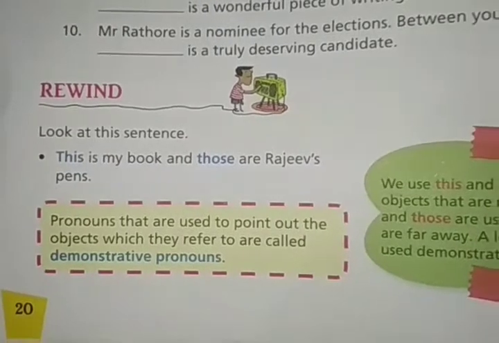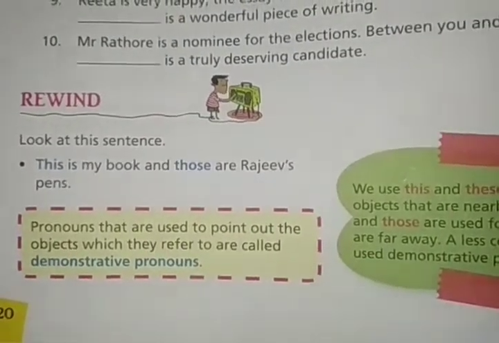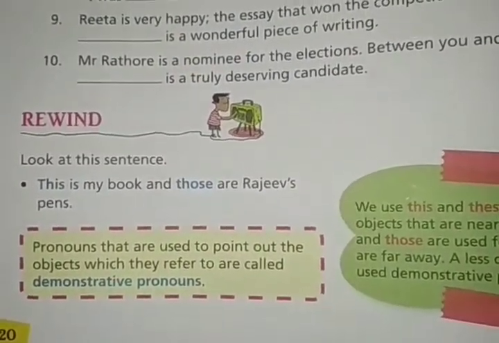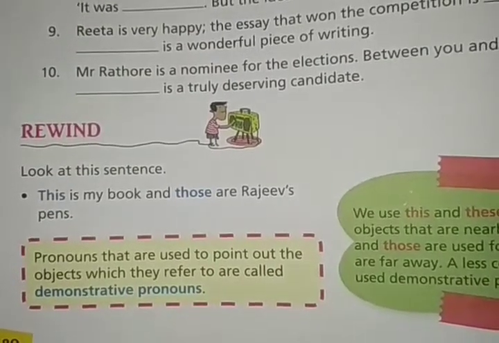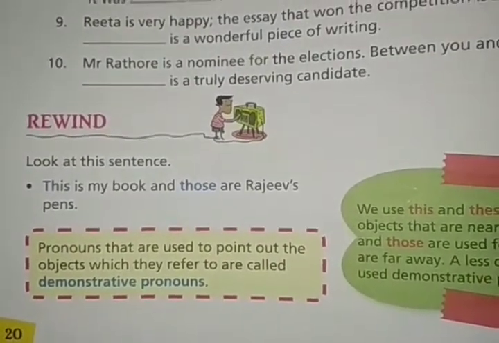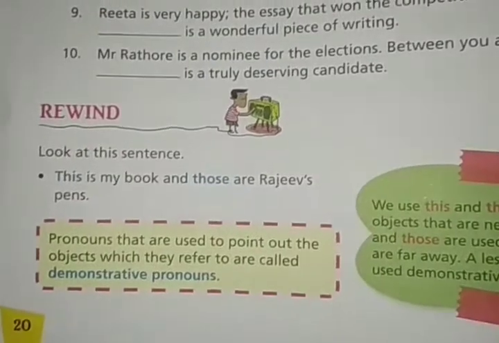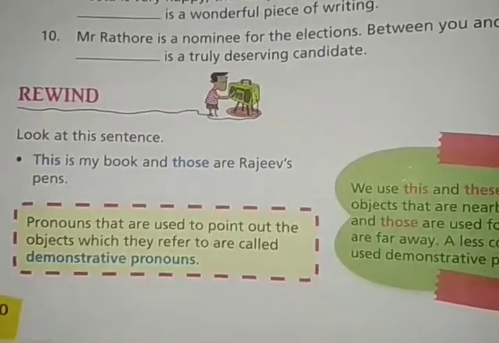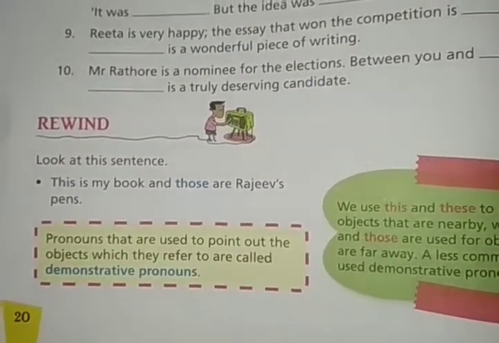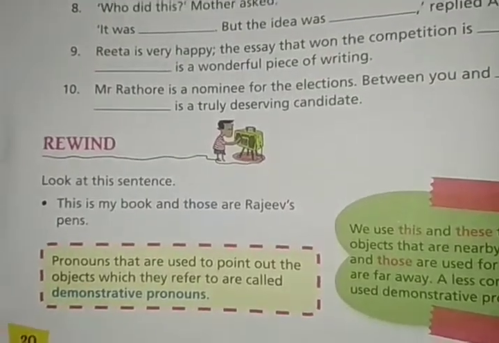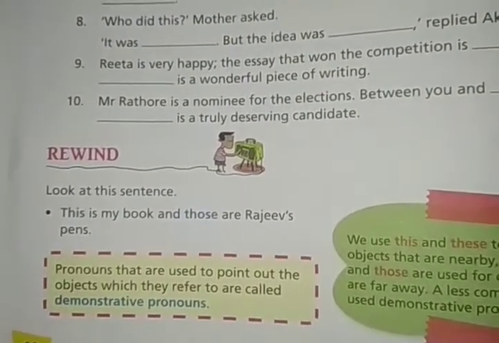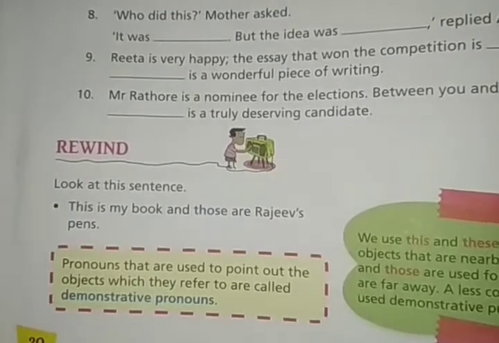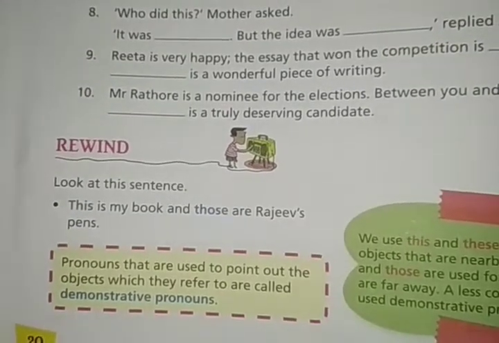When we are talking about one thing near us, we use this. When we talk about one thing at a distance, we use that. When we are talking about many things near us, we use these.